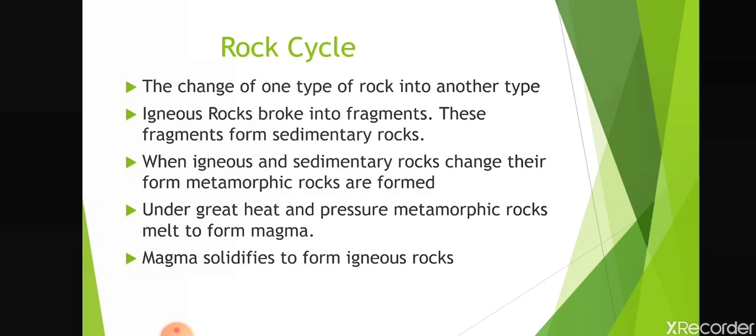Sedimentary rocks and igneous rocks under great heat and pressure change their appearance and then metamorphic rocks are formed. Again, under extreme heat and pressure, metamorphic rocks melt to form magma. When magma solidifies, it changes into igneous rocks. Thus, rock cycle continues.